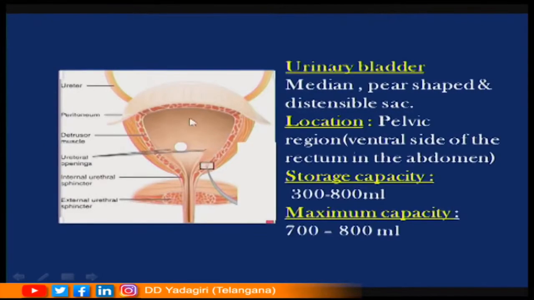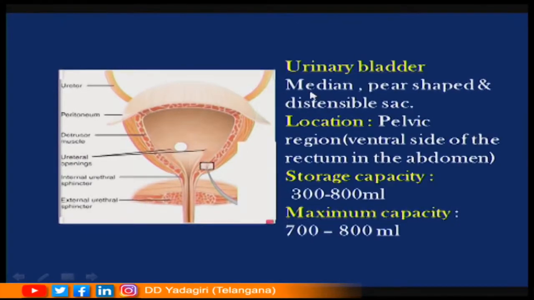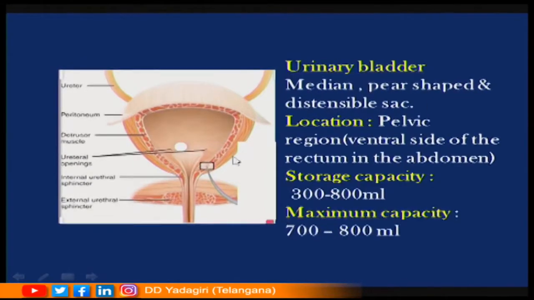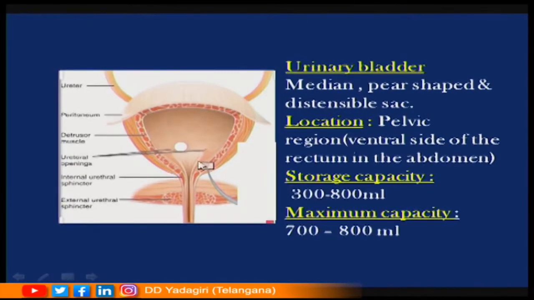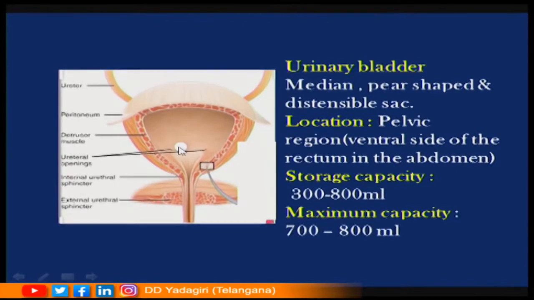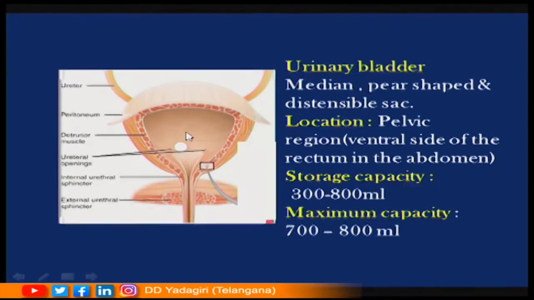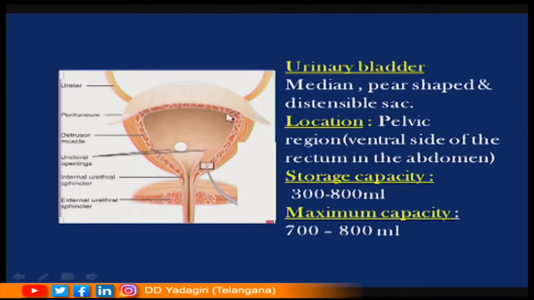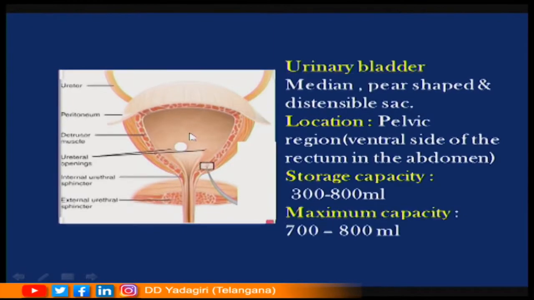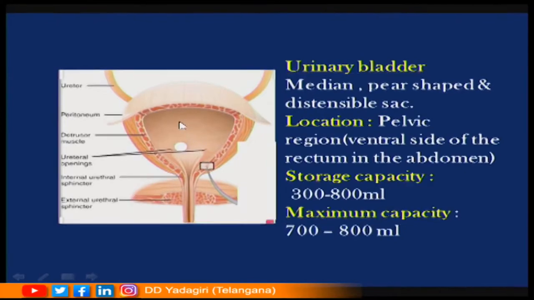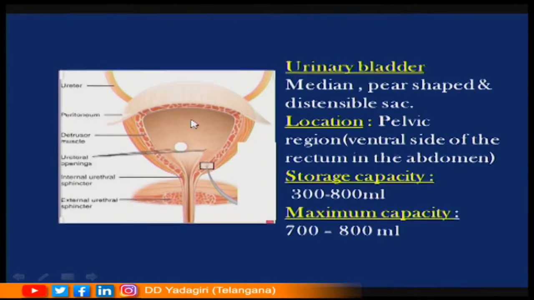Now, students, this is the urinary bladder. A single urinary bladder is present, which is median, that is, centrally located. It is a pear shaped, distensible sac. Distensible in the sense that the walls of the urinary bladder are able to stretch out, so it can increase in its volume, and that nature is called distensible. It is a median hollow pear shaped storage organ. It temporarily stores urine before it is released outside.